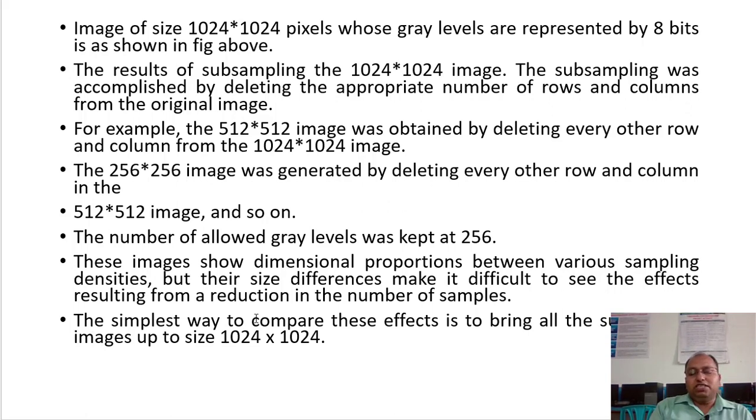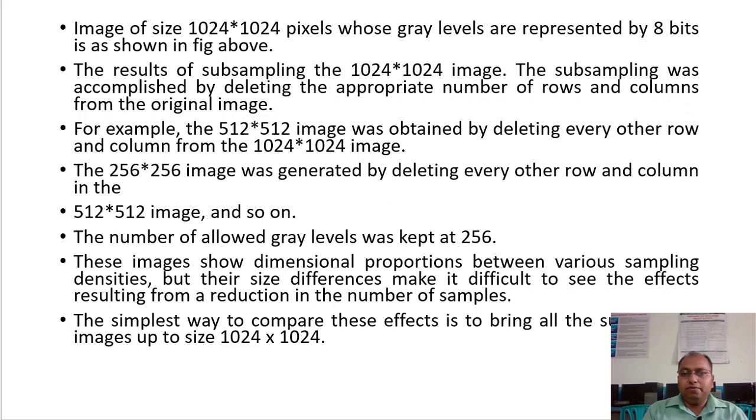The simplest way to compare these effects is to bring all the subsampled images up to size 1024 by 1024. That means the effect of subsampling can be more precisely observed when we make all the images the same size. Then we can identify what changes have taken place in the image.